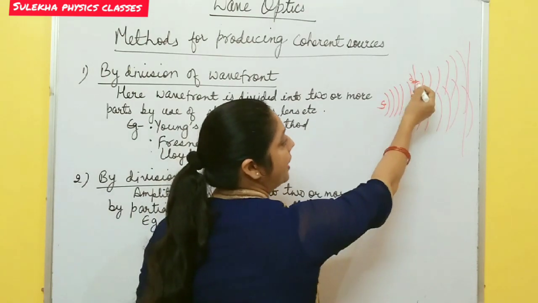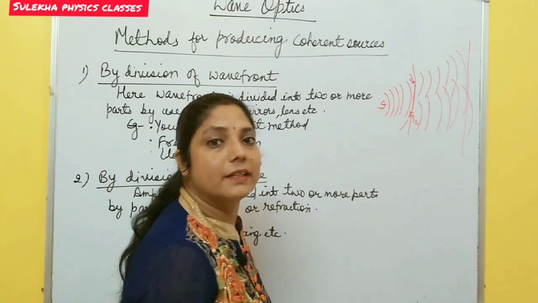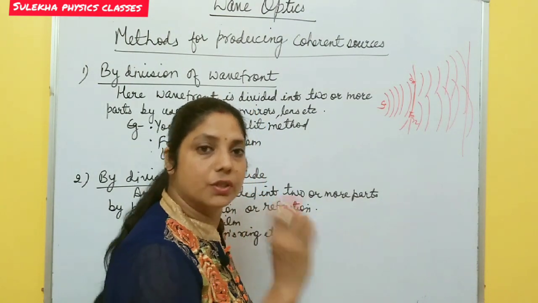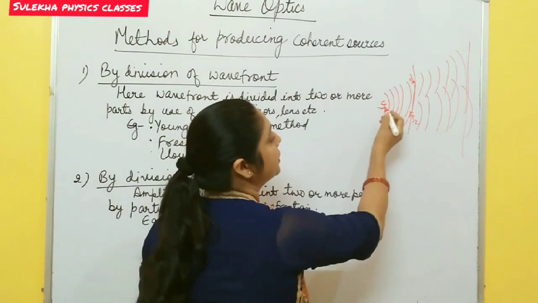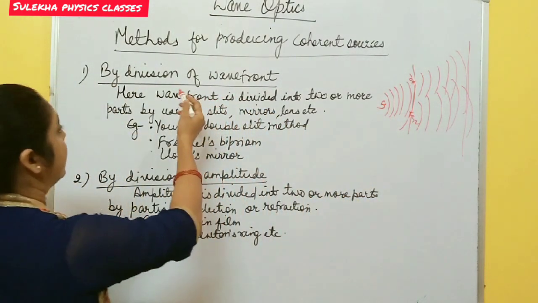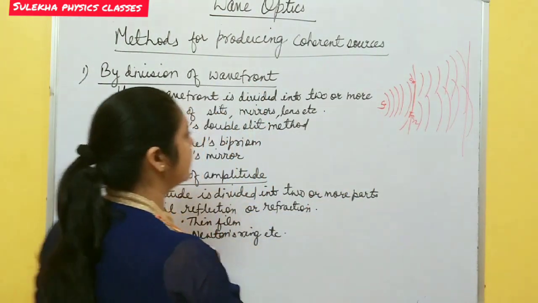They have the same frequency and constant phase difference, because both are derived from the same source. So in this way, by the division of wavefront method, we get two coherent sources.